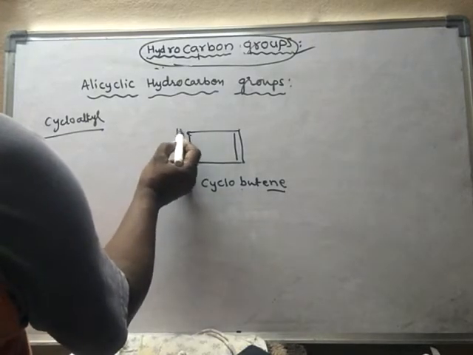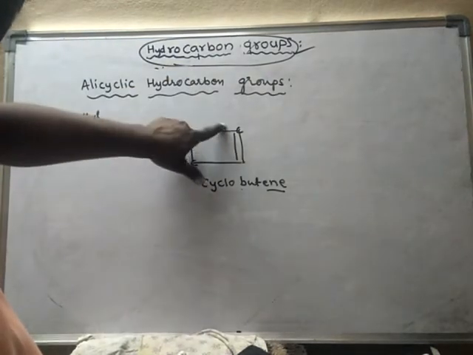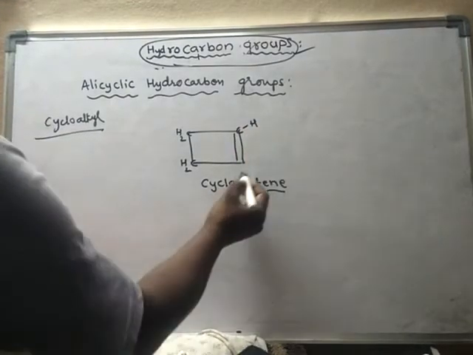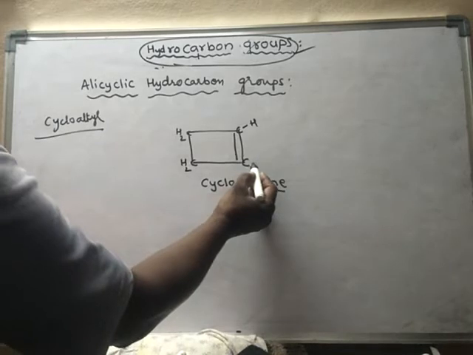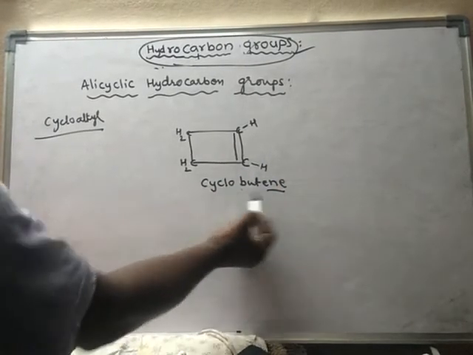Here also there should be 2 hydrogens, but this carbon already has 1, 2, 3 bonds, so it should contain only 1 hydrogen. Even this carbon already has 1, 2, 3 bonds, so it should also contain 1 hydrogen. Now this is cyclobutene.